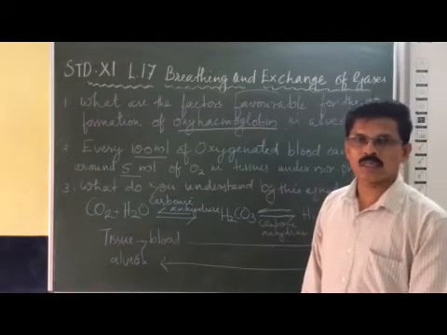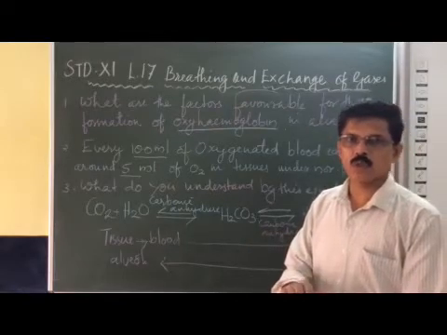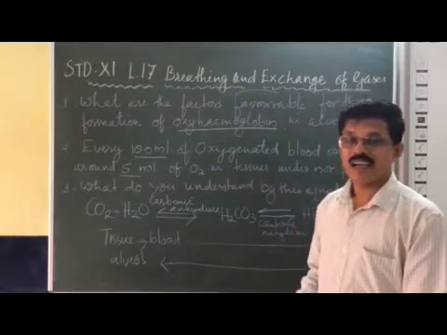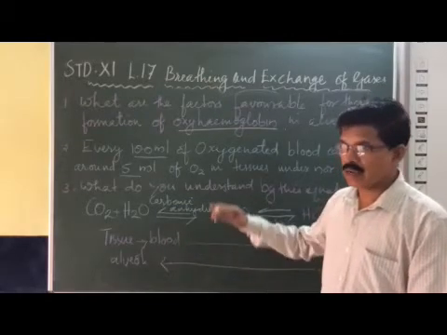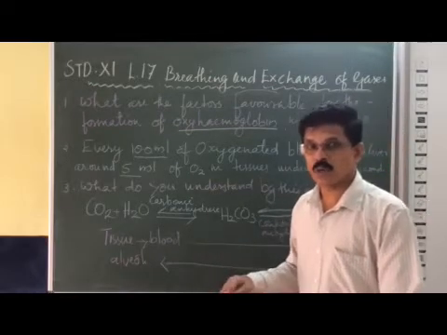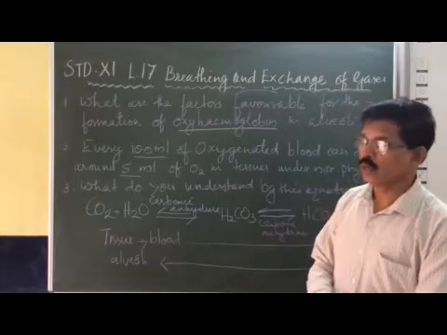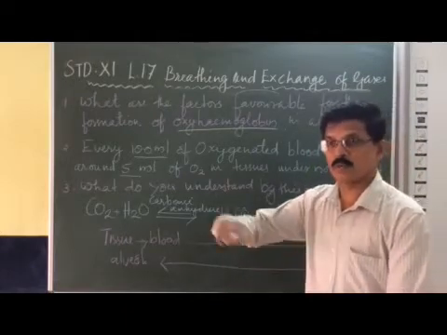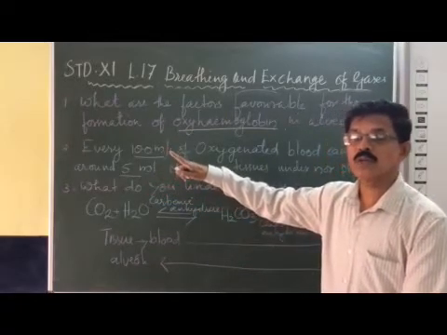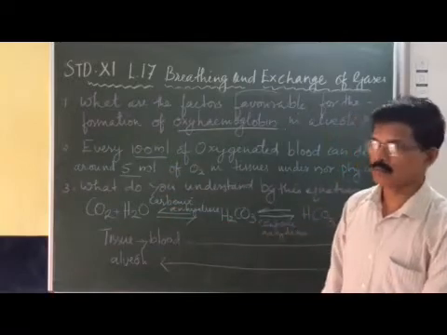So you have to understand that the onward movement of the oxygen in the form of oxyhemoglobin to the tissues is at a lower rate as compared to the backward movement of the carbon dioxide in the form of carboxyhemoglobin from the tissues to the lungs. So less oxygen will be transported to the tissues, and from the tissues more carbon dioxide will be transported to the alveoli.